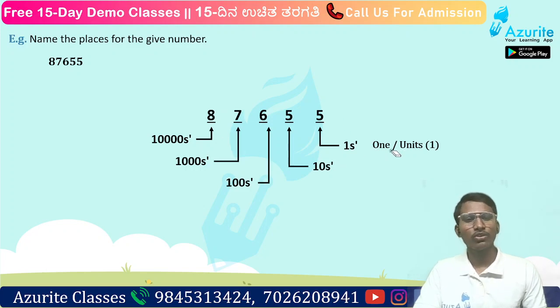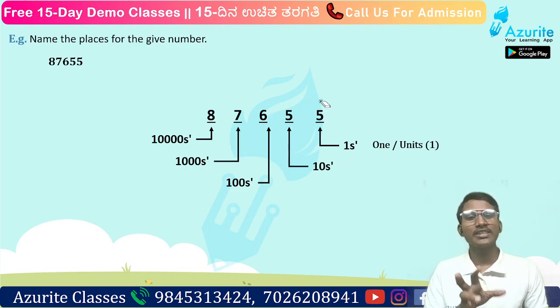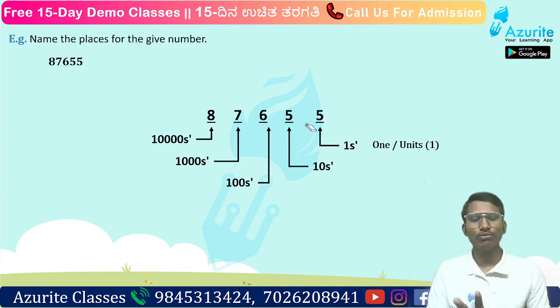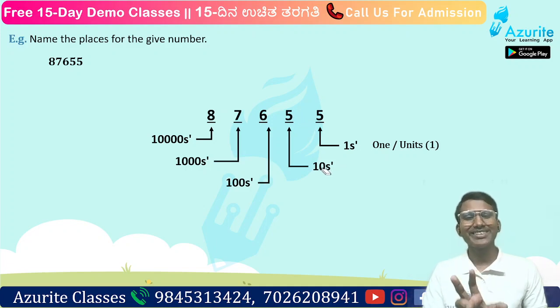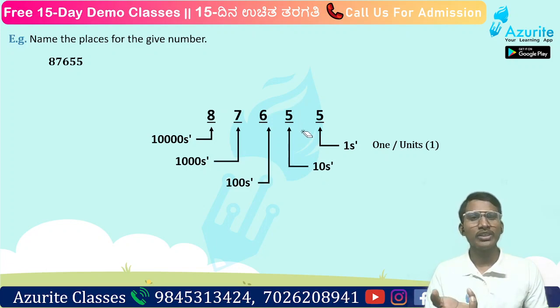So it is ones or units. 1 rupee, how many are there? 5 coins, right? That is 1 rupee coins are 5, and 10 rupee notes are 5 here. That is how we have to remember. If you take 5 notes of 10 rupee, it will be how much? 50 rupees, right? That will be considered as place value. We will come to that next.